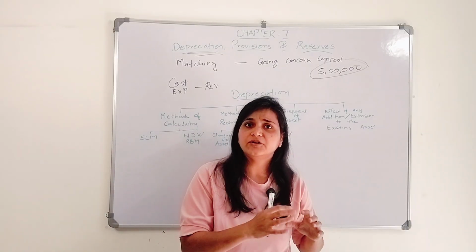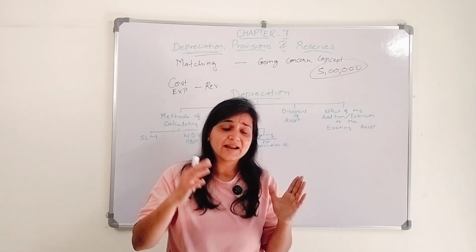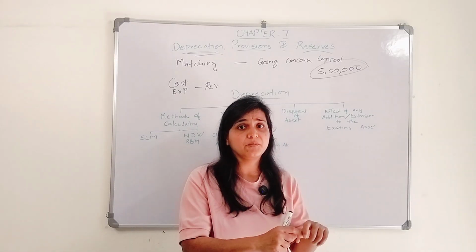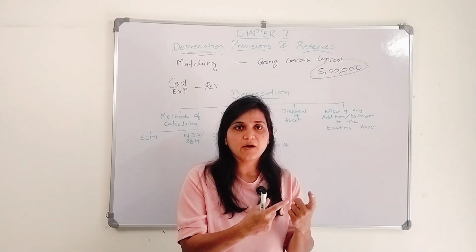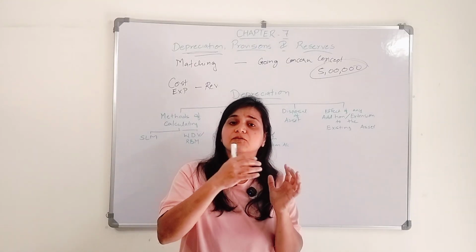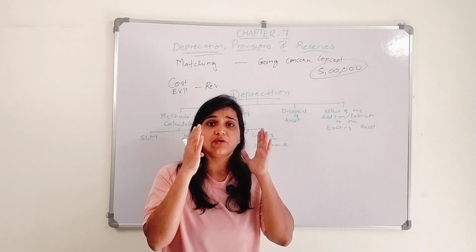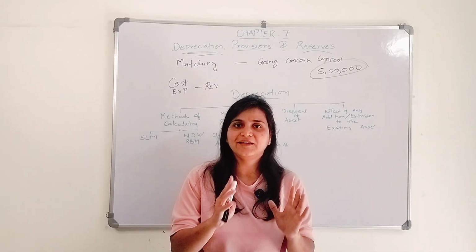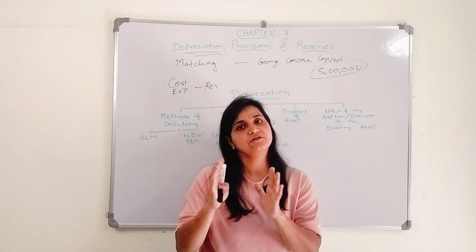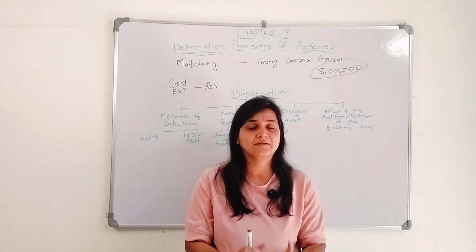If you just keep it idle, after a period of time the machine will not work properly, it may get rusted, or the functioning won't be proper, and you have to get it repaired. So even if you sell the bike which you purchased and kept for a year without using it at all, its value is going to depreciate. You can't get the same amount as for a new bike, right?